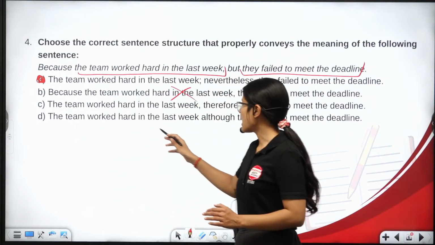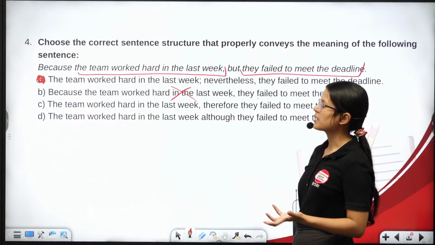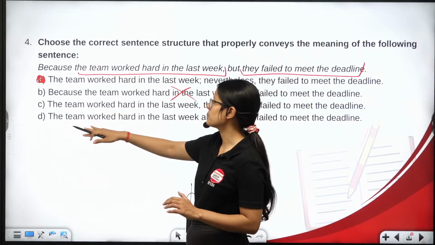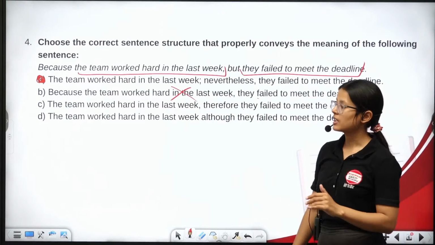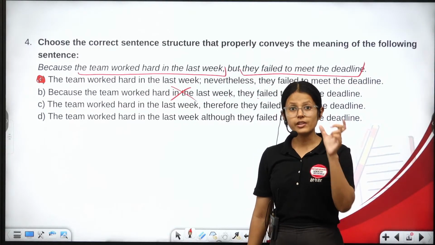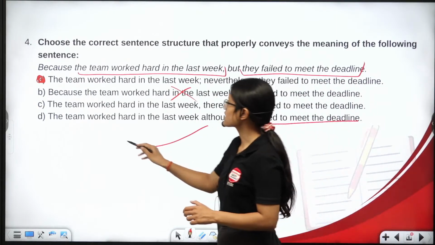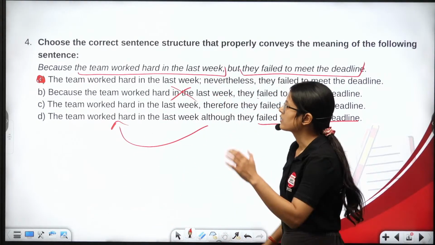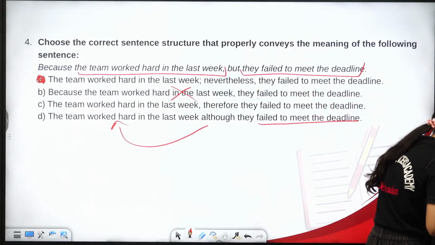The team worked hard in the last week although they failed to meet the deadline. ठीक है, now although, अगर यहाँ पे ये although यहाँ के बजाय हमारा यहाँ रहता है, although the team worked hard in the last week they failed to meet the deadline, so then it would have been correct. ठीक है, because although is used with the statement that provides us the contrast. और यहाँ पे this is the result, तो ये हमारी situation के साथ use होना चाहिए था. So that is why that is incorrect, and therefore the first one is correct. The team worked hard in the last week, nevertheless they failed to meet the deadline. So option A is correct.